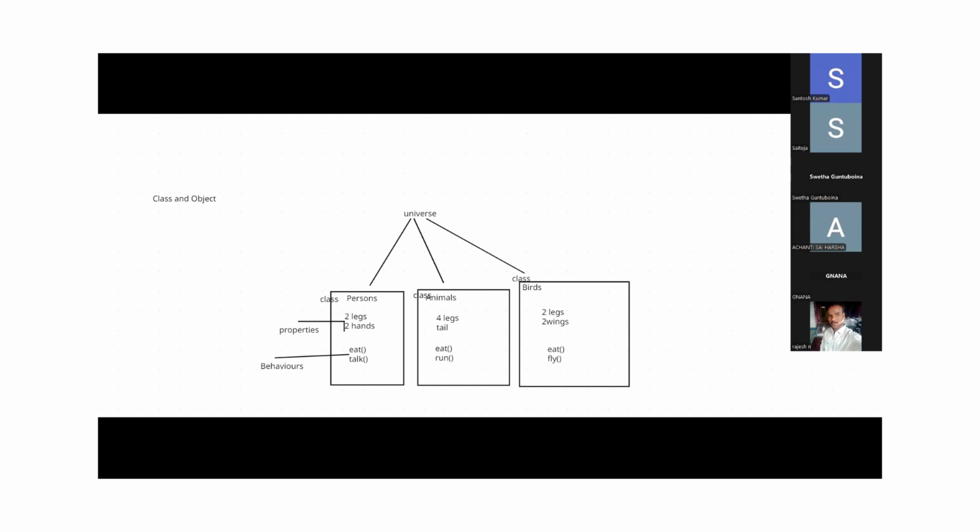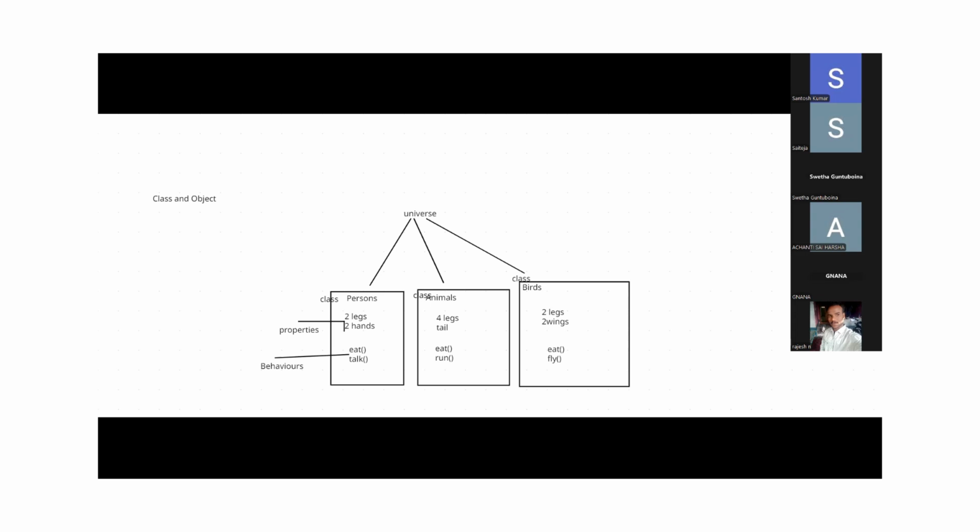Class is a group of elements having common properties and behaviors.